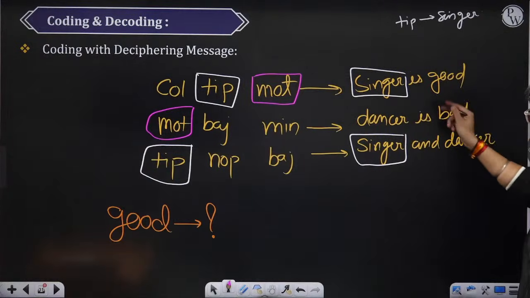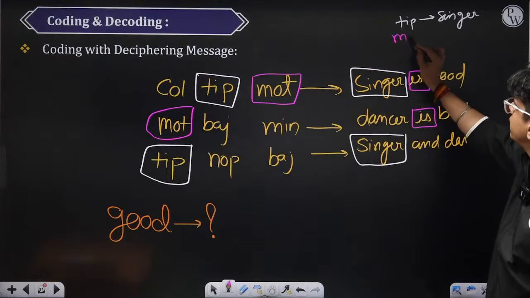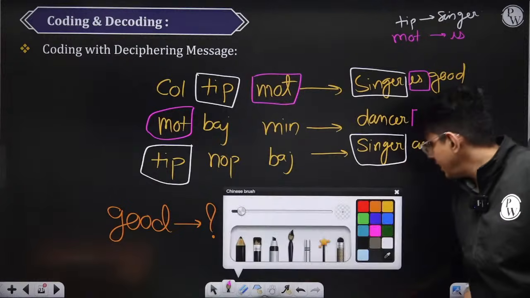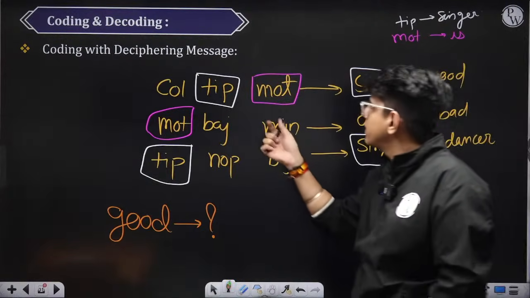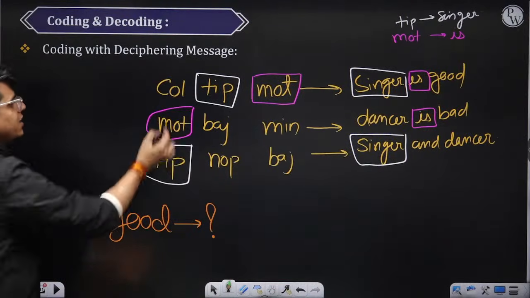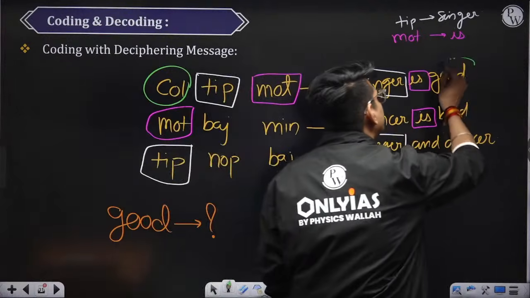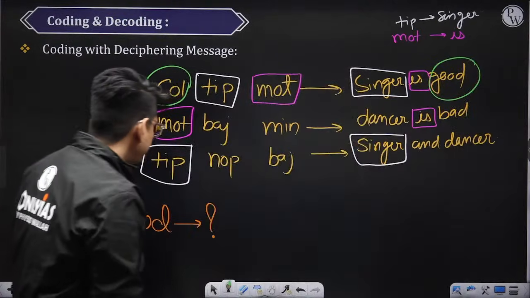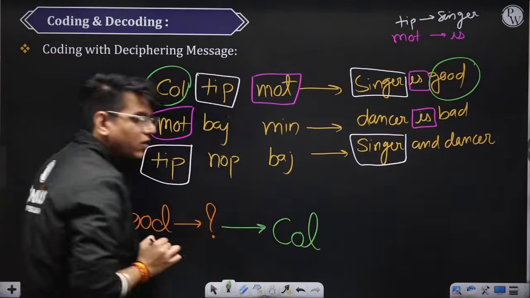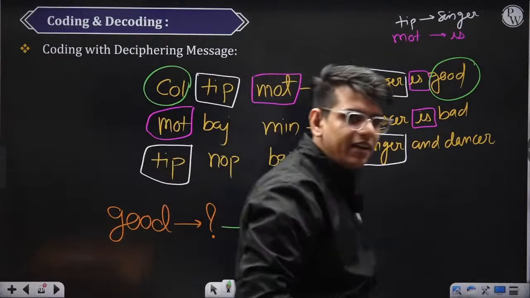What is common between these two is. Okay, so that means mot is nothing but is. In the first line, we have found out what is the code for tip, what is the code for mot. Last remaining thing is call, and here the last remaining thing is good. So the code for good is nothing but call. ठीक है, तो in such type of coding decoding, what you need to do is find the common thing.